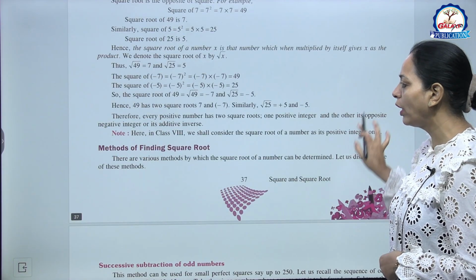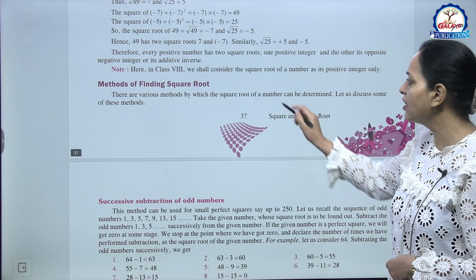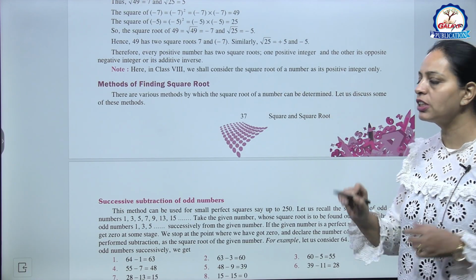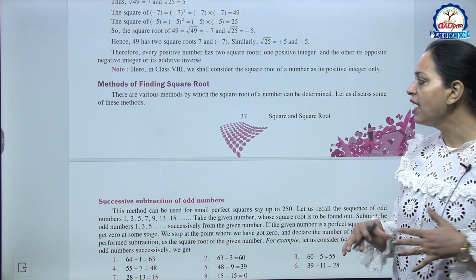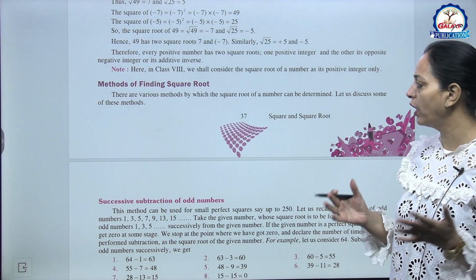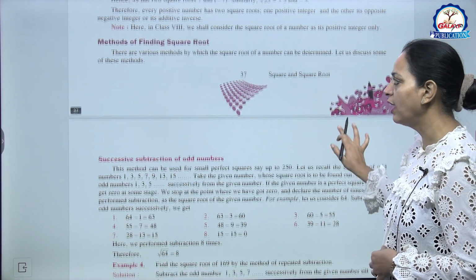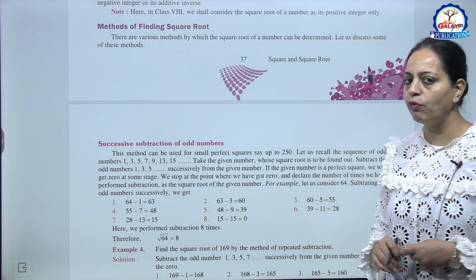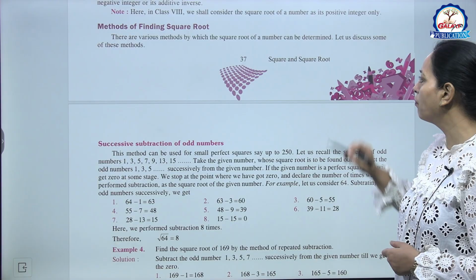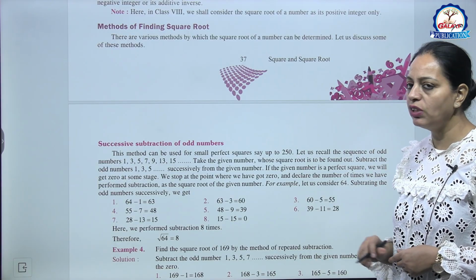So now one point here in class 8 we shall consider the square root of a number as its positive integer only. अभी हम positive ही consider करेंगे, higher classes में हम positive और negative दोनों की बात करेंगे. Now methods of finding square root. There are various methods by which the square root of a number can be found. Now let us discuss some of these methods.